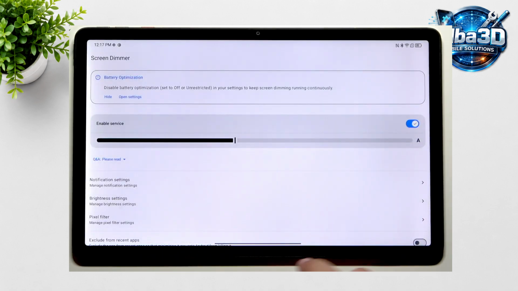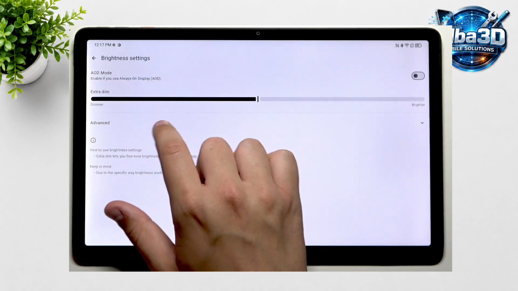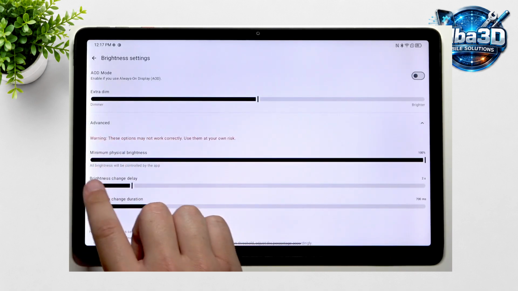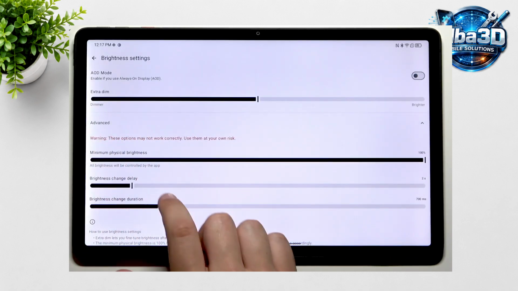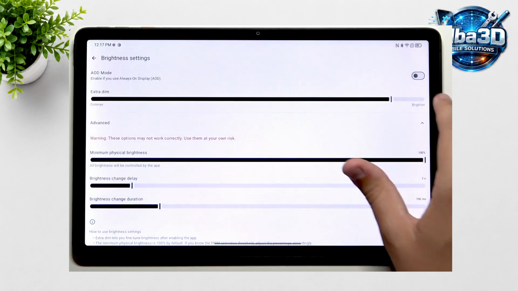Enable the brightness bar, and you can tap it to change brightness. In the brightness settings, you have extra dim and advanced settings like minimal physical brightness, change delay, and duration to customize it further.